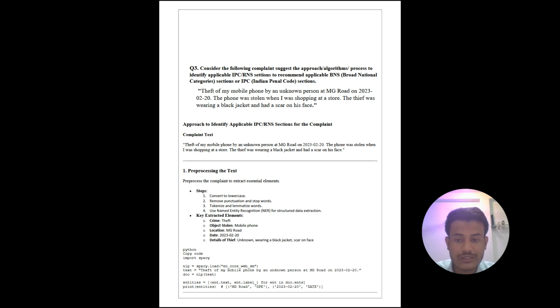So, the key extracted elements. First is crime, which is theft. Object stolen, that is mobile phone. Location is MG Road and date is 23 February 20. And details of thief is unknown, wearing a black jacket, scar on face.